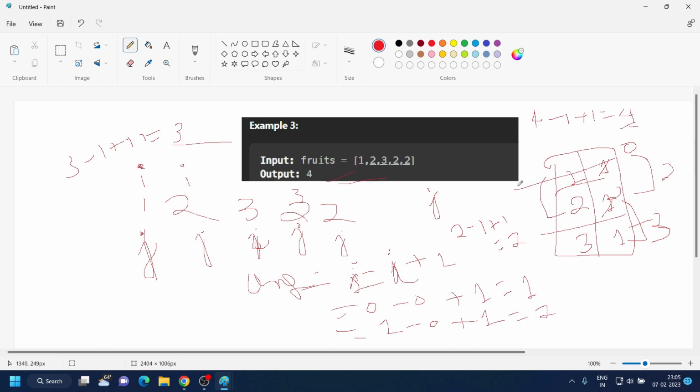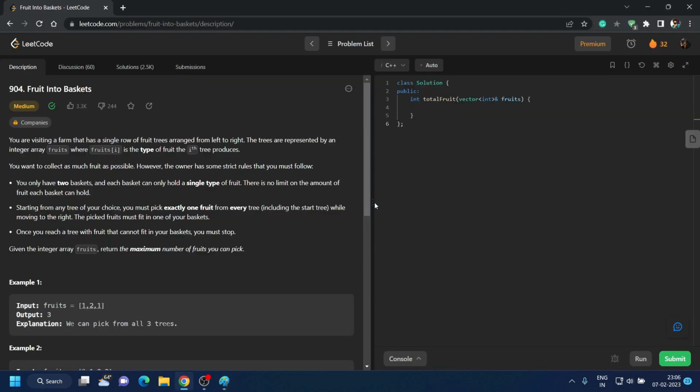So that is how you are shifting the window by checking the map size and getting the answer by j minus i plus 1, because that would be your size of window and that would be our answer. These 4 are our answer, not these two. That is what we have to check. Whenever our window is there, we have to fill both the baskets and there is no limit to fruit addition. So let's move on to the code and code this.